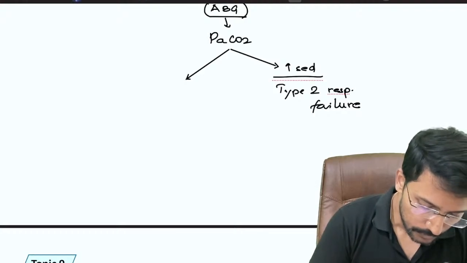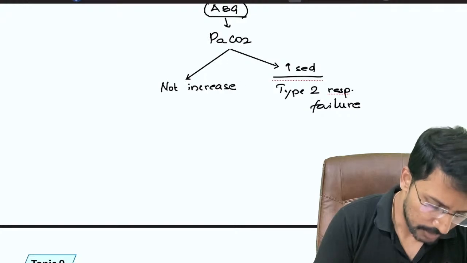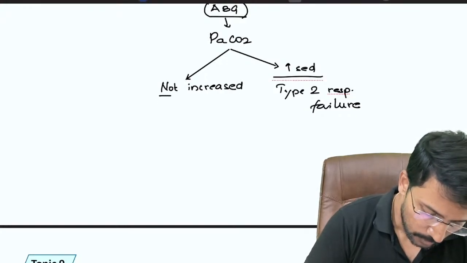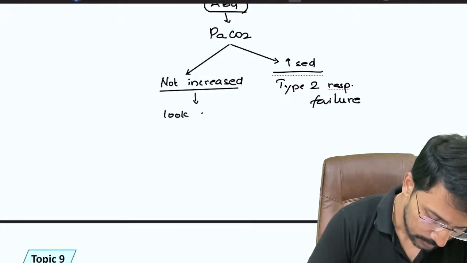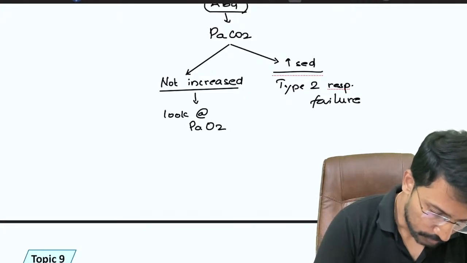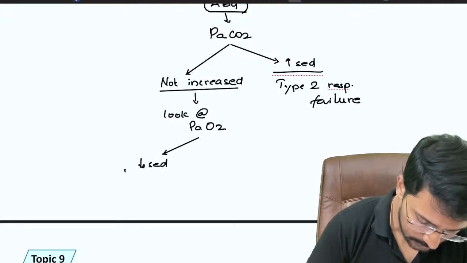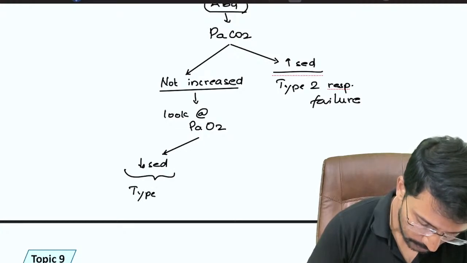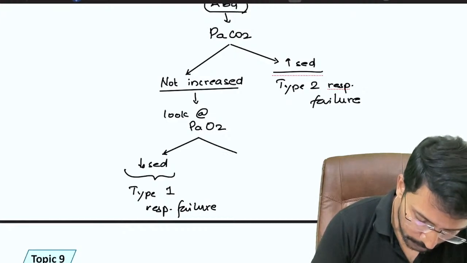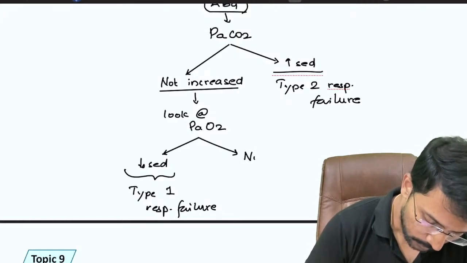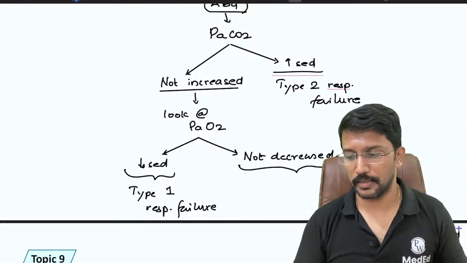And if it is not increased, when I say not increased, it may be normal or decreased, doesn't matter. As long as it is not increased, it is not type 2 respiratory failure. If it is not increased, then we will look at PaO2, partial pressure of oxygen. If the partial pressure of oxygen is decreased, then we will call it type 1 respiratory failure. And what if the partial pressure of oxygen is not decreased, means normal? Then what kind of respiratory failure is it?